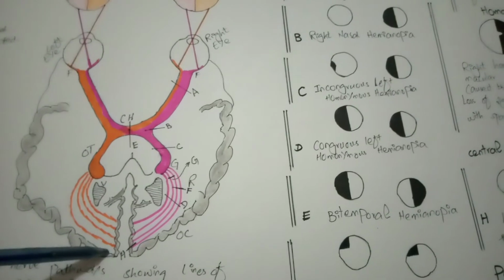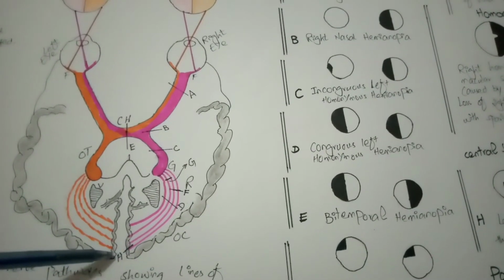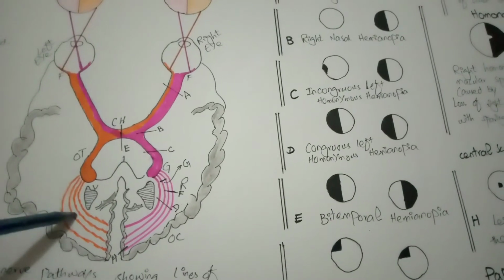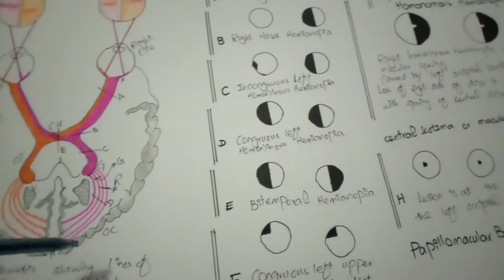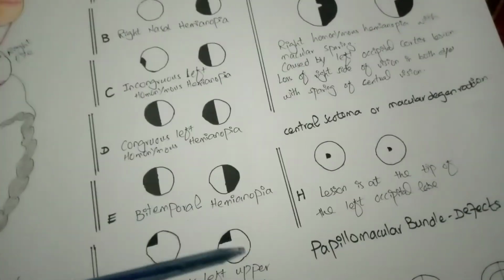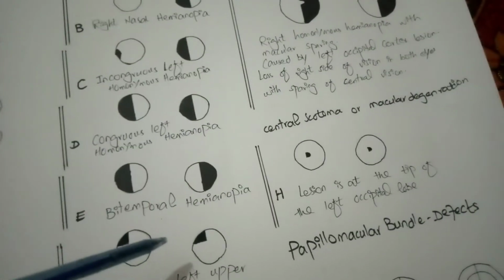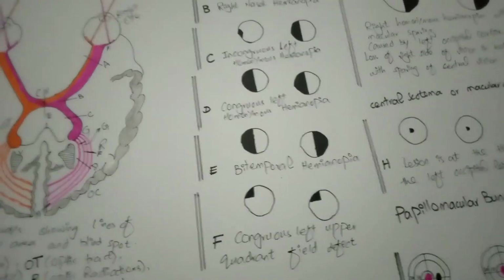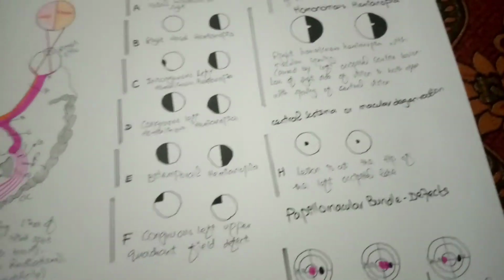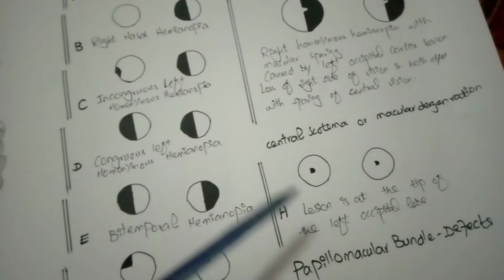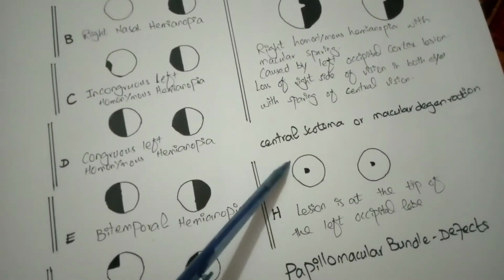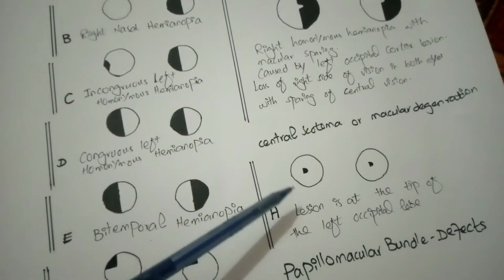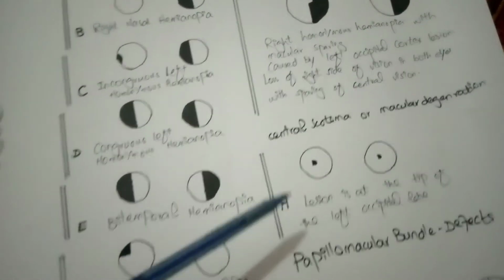When blood supply is interrupted, the occipital cortex, which processes the optic radiations, does not function properly. So central scotoma or macular degeneration lesion is at the tip of the left occipital lobe. If the central scotoma is preserved but everything around it is lost, then glaucoma occurs, or a constricted visual field.